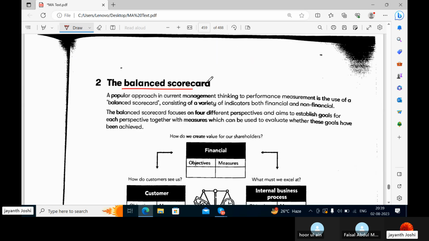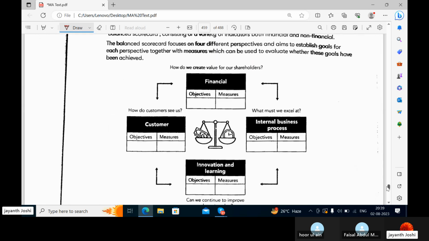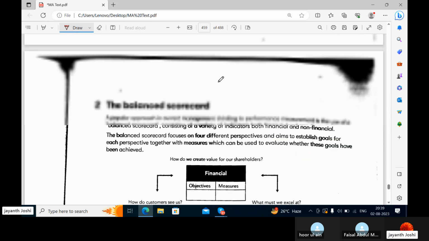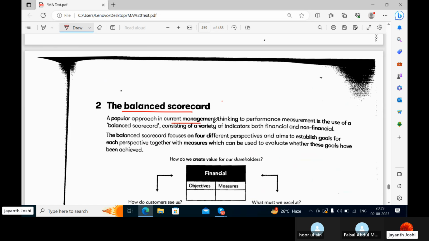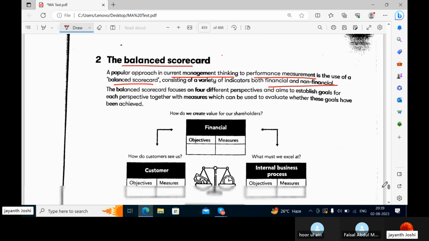Then comes the balance scorecard. What is balance scorecard? See, you are keeping a balance of everything, financial and non-financial indicators. So a popular approach in current management thinking to performance measurement is use of a balance scorecard consisting of a variety of indicators, both financial and non-financial. That means you're balancing both the financial and non-financial indicators. You're giving equal importance to all of them. So nothing like the finance indicators have a weightage over the non-finance.